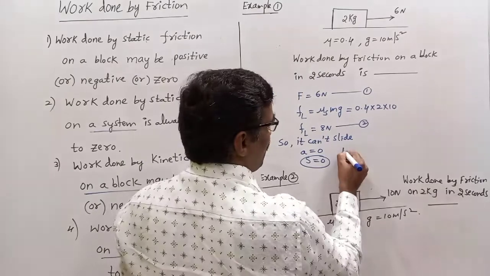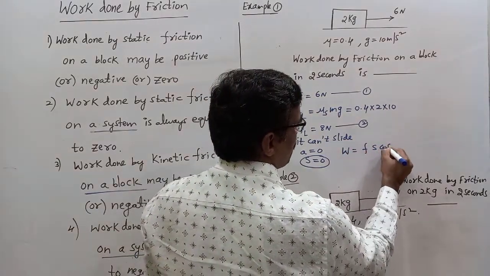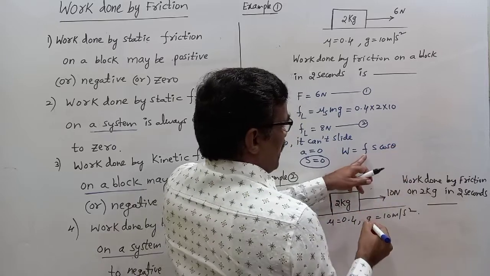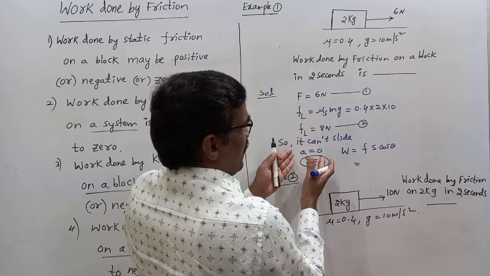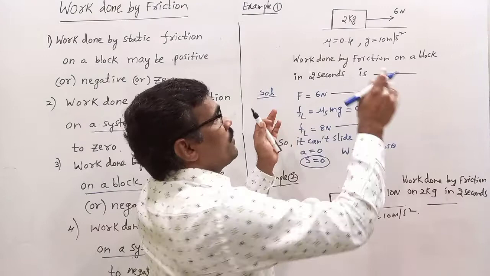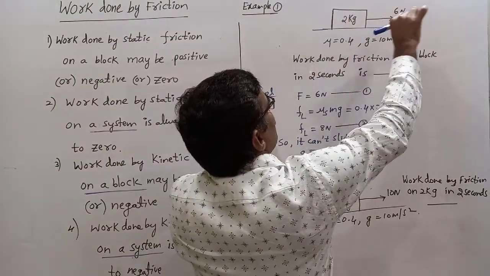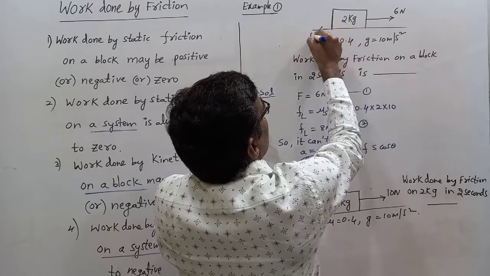Work done by friction is F s cos theta. F is how much here? 6 Newton, because it can't slide. It can't slide means net force is 0, opposite forces balanced. This side 6 Newton, so the opposite side also 6 Newton.